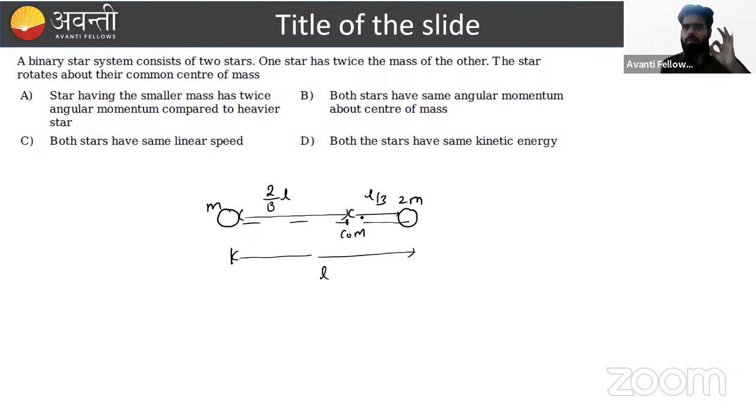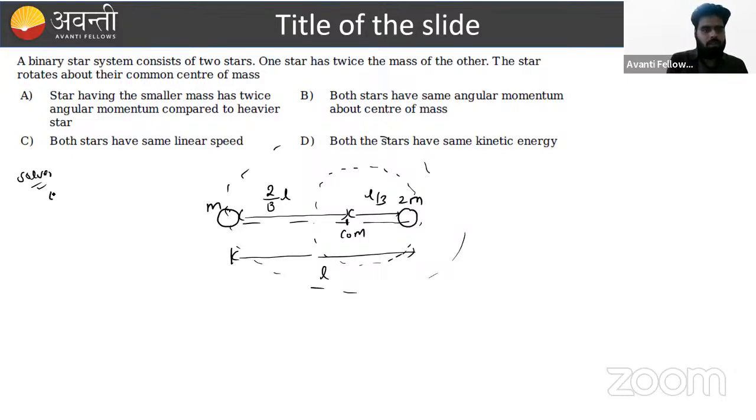And one fundamental concept of the binary star system, beta, is that omega of both the stars about the center of mass will remain the same. About the center of mass this will perform circular motion, and this also performs circular motion about the center of mass. Their omega is the same. Okay, sir.